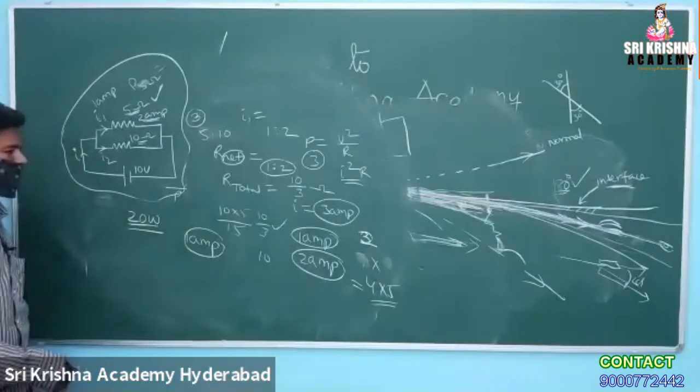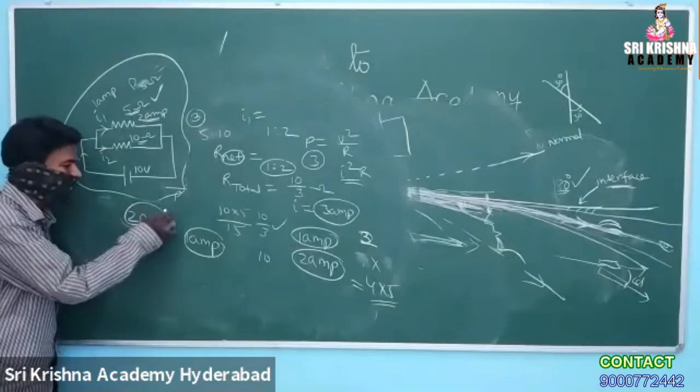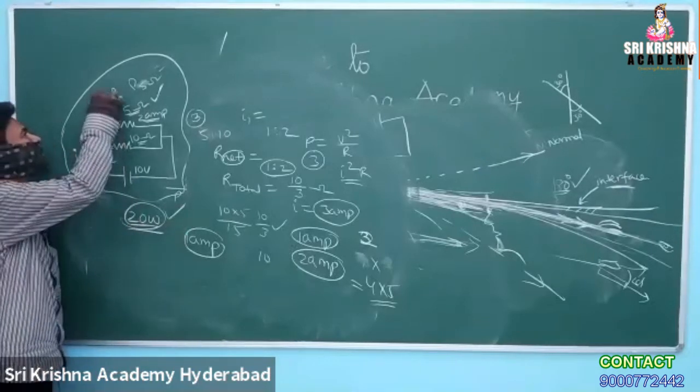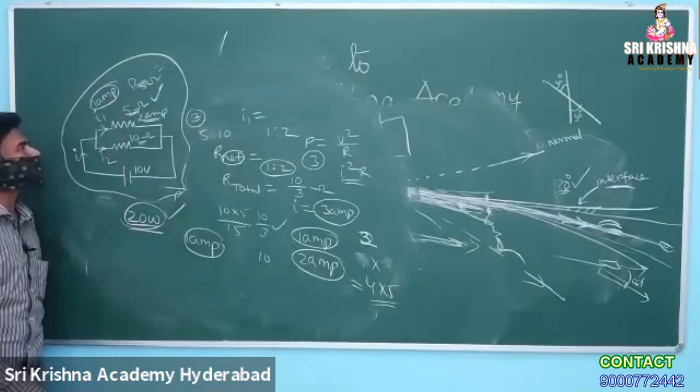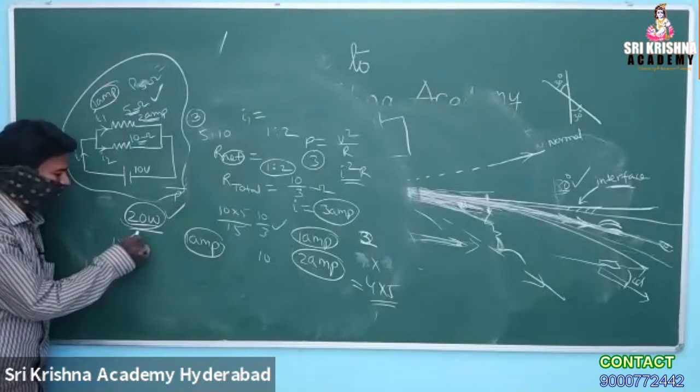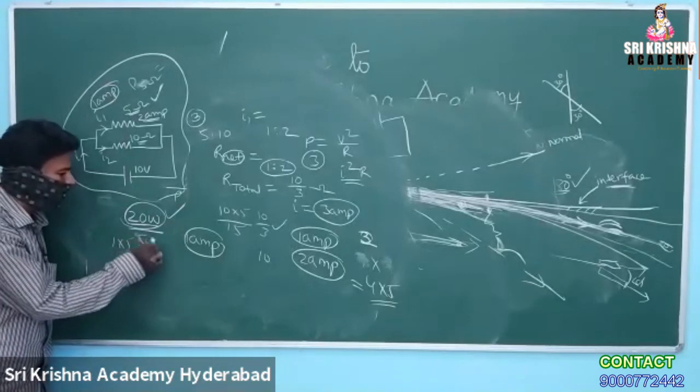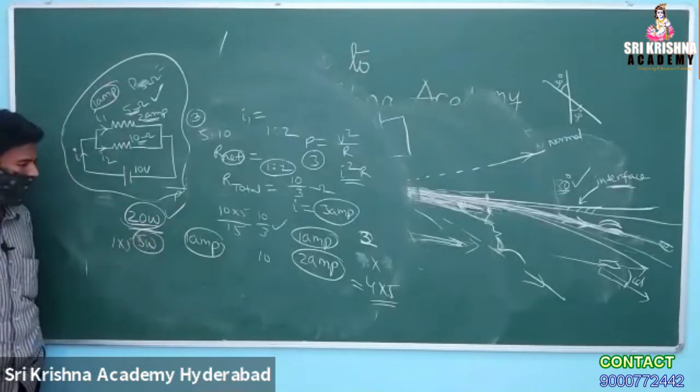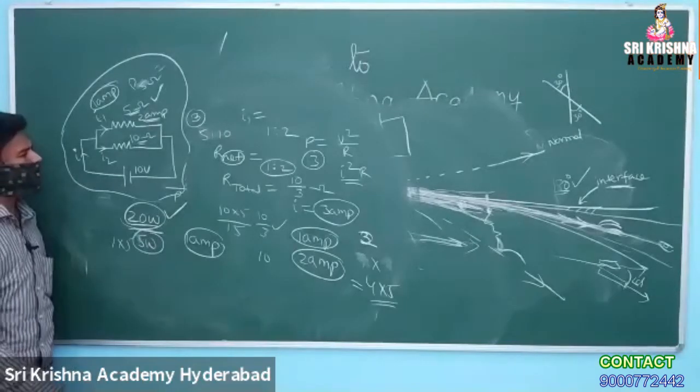5. 20. You told the answer well, though you are saying 1 amp. Suppose it is 1 amp, what is your answer? 1 into 5. You were supposed to say 5 what? Sir, I took V square by R.